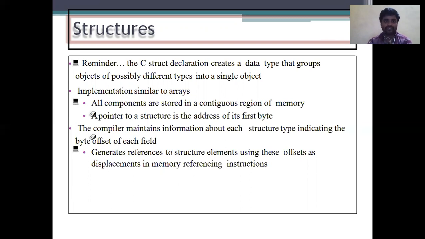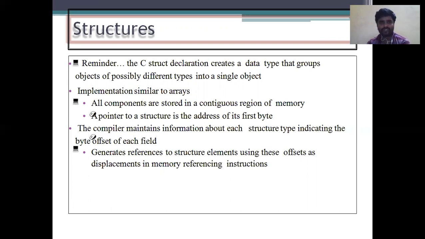So remember that a C structure declaration creates a data type that groups objects of possibly different types into a single object. So we can convert many objects into a single object. That is the main importance of structures. The implementation is similar to arrays.